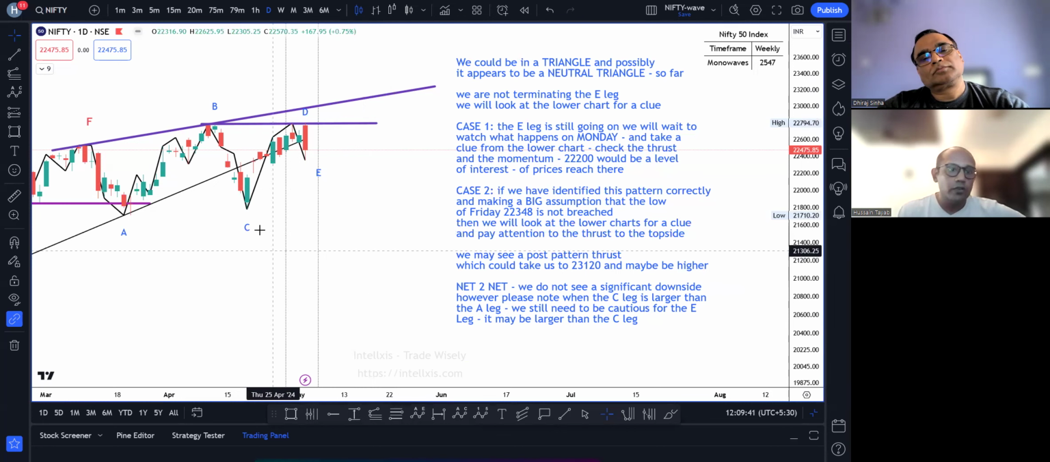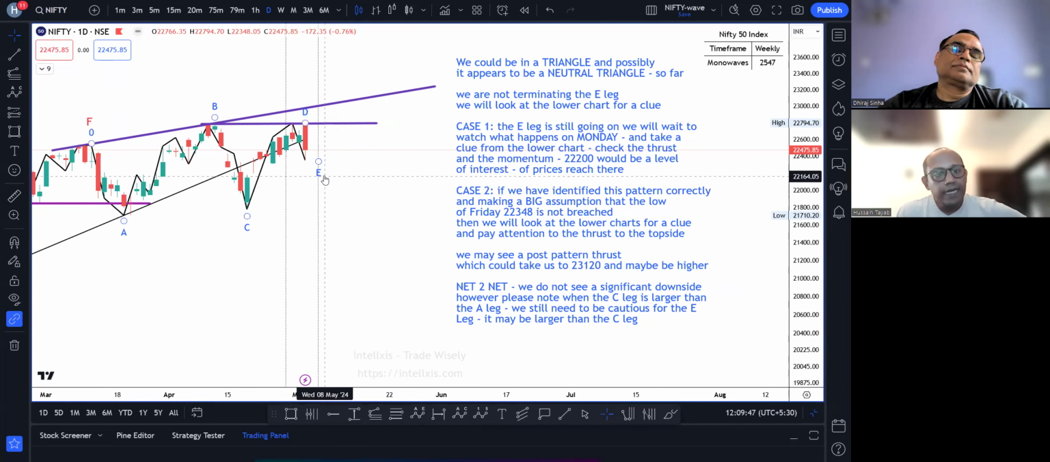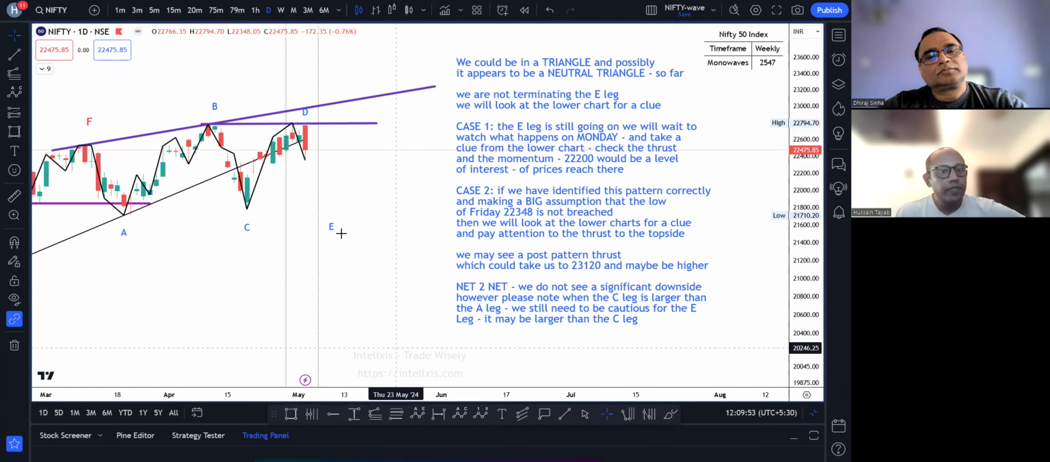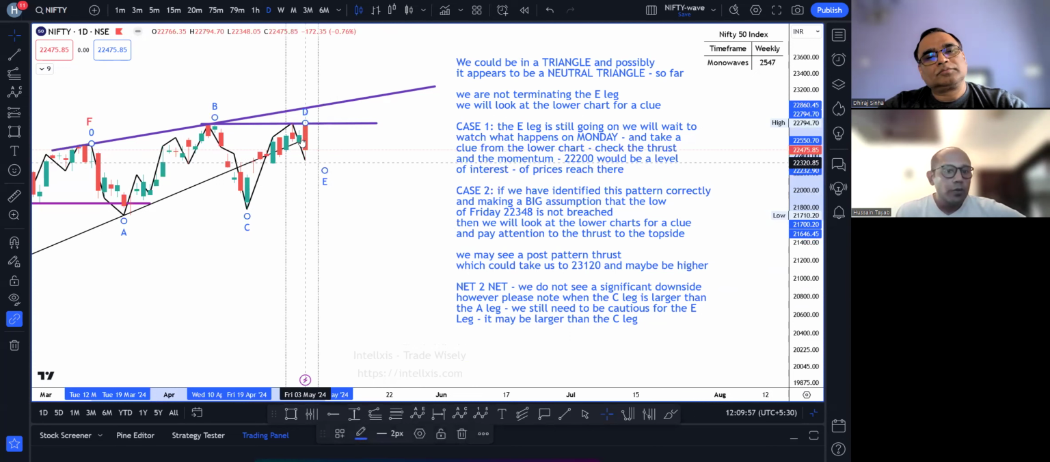Why am I using the words so far? Our C leg is larger than the A leg, and this E leg is not terminated as yet. This E leg could go here as well. When we have this move to the downside, we will look at the lower charts to understand what pattern formed inside the E leg. Based on that, we will be able to find a terminating point for the E leg, and we will do that today as well.